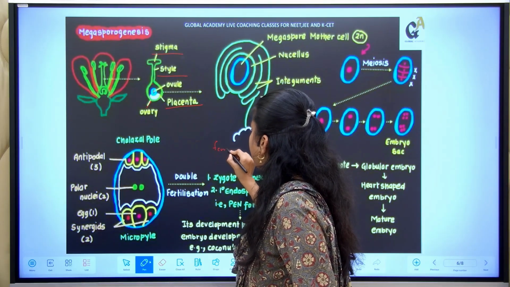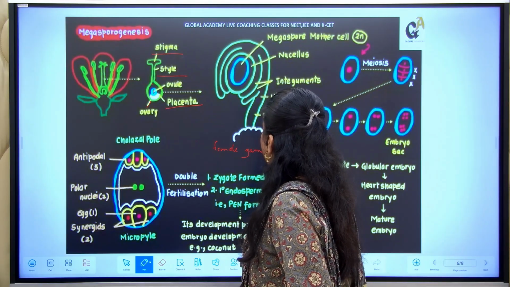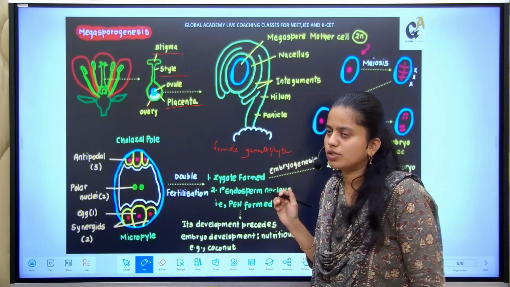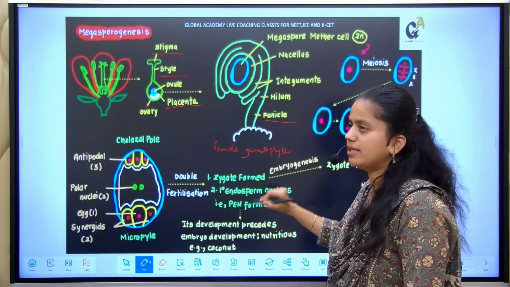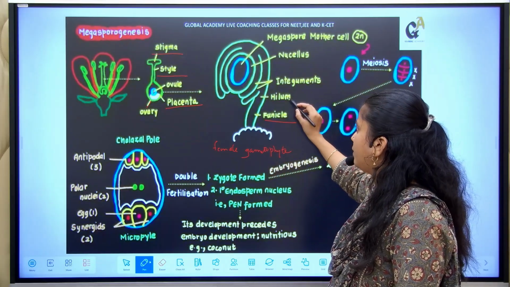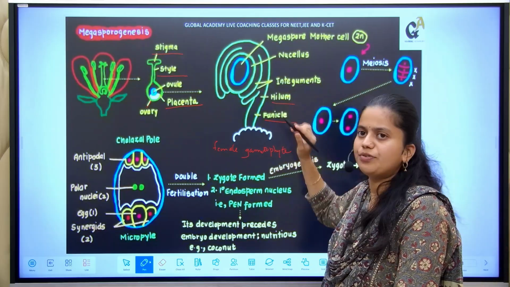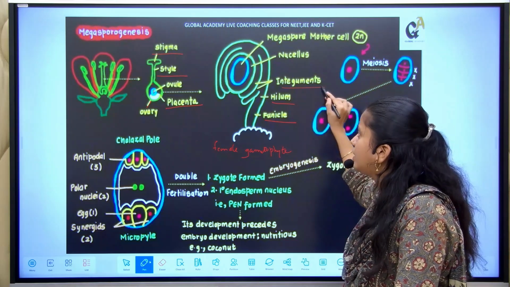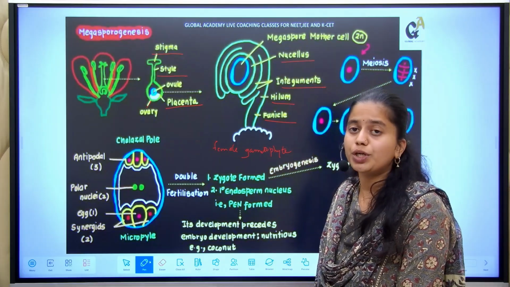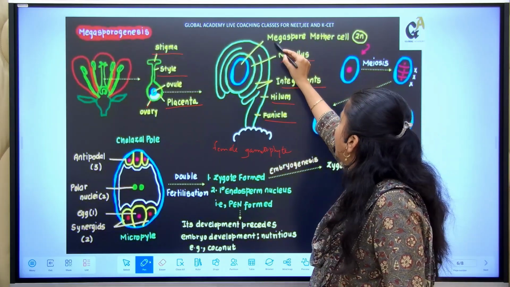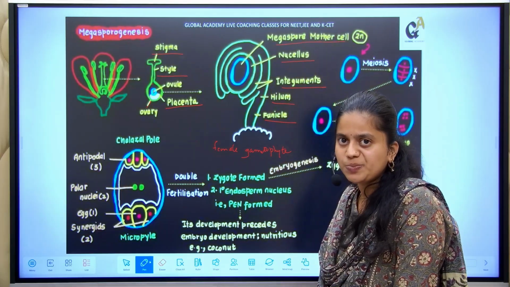This is the female gametophyte. How does it actually look? The female gametophyte consists of different parts. Here also the funicle is the stalk of the female gametophyte. Then the hilum, that is slightly upper to the funicle. There are the different integuments, the outer integument as well as the inner integument. There is a nutritive layer called the nucellus, and at the innermost there is an egg, which at the beginning we will call the megaspore mother cell.